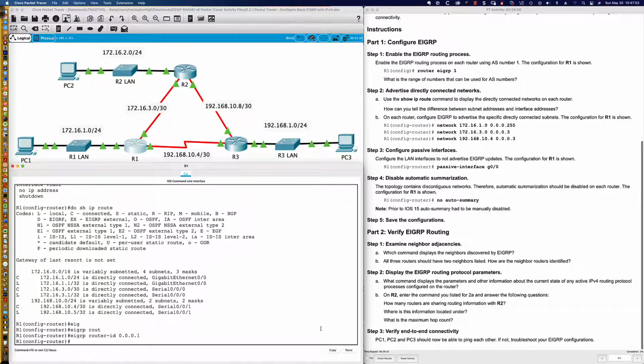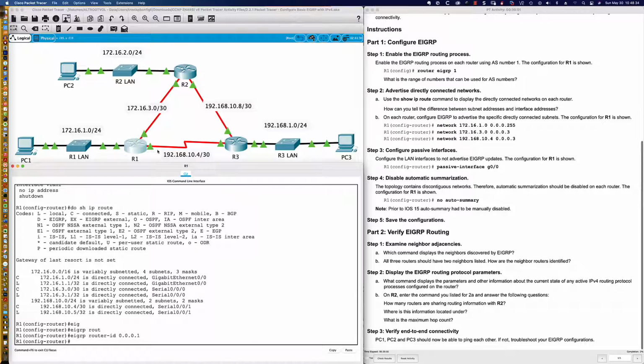What it's used for primarily is when we're doing redistribution between EIGRP autonomous systems. Because if the router ID matches, and let's say I use the same router ID here on router 3, if I use 0001, router 1 and router 3 are going to think that there's a loop. They're going to be seeing EIGRP routing updates with the router ID that is their own router ID, and that indicates a loop. Again, primarily it's when we're redistributing between EIGRP autonomous systems.